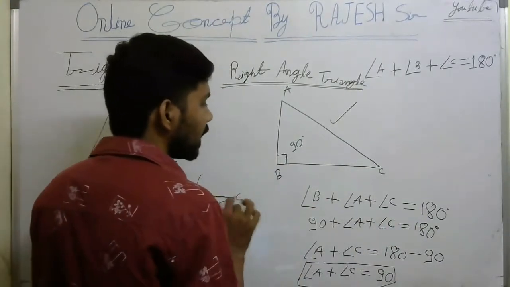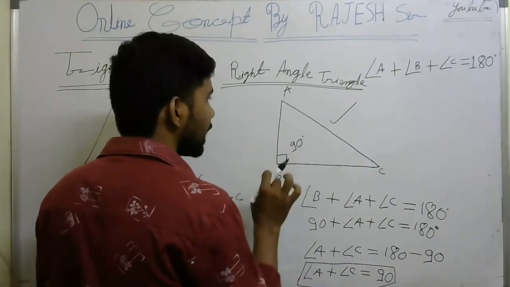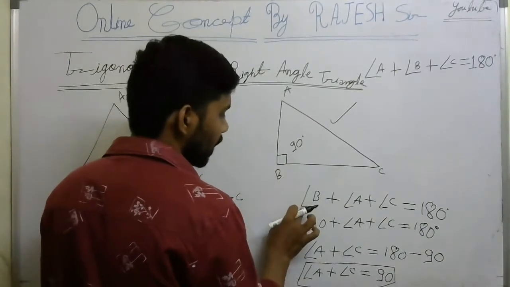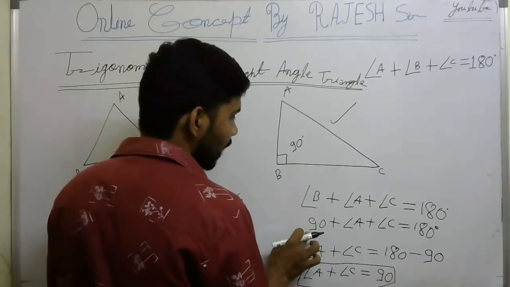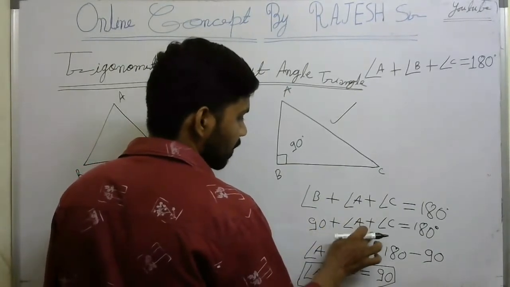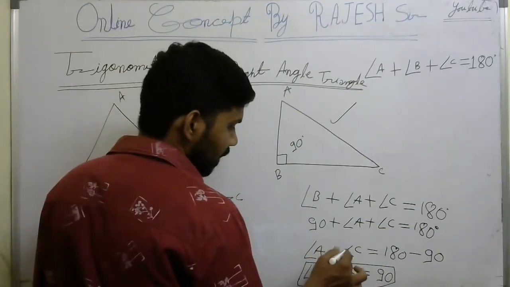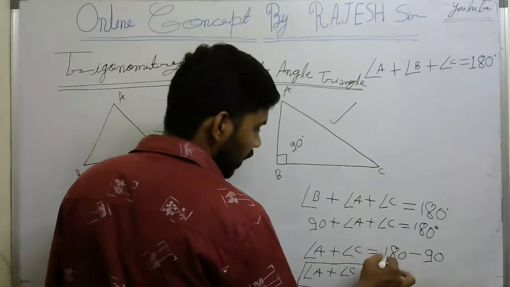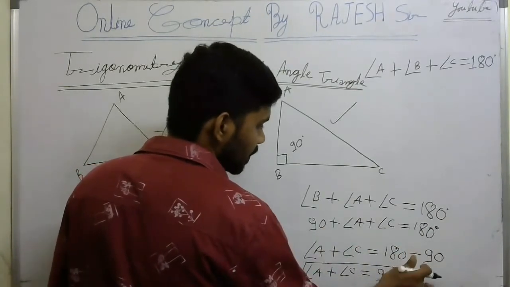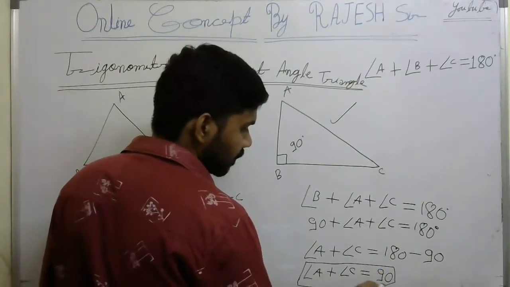One angle is already given as 90 degrees because this is a right angle triangle. So angle B is 90 degrees. We put the value of angle B as 90 degrees. Now angle A plus angle B plus angle C is equal to 180 degrees. Now angle A plus angle C is equal to 180 minus 90. This 90 will go to that side, so the plus becomes a minus. So now angle A plus angle C is equal to 90 degrees.